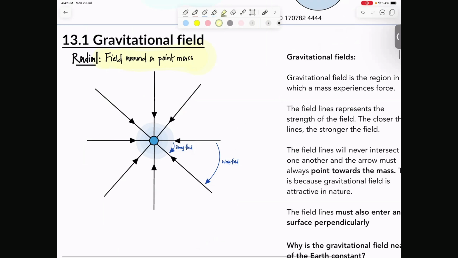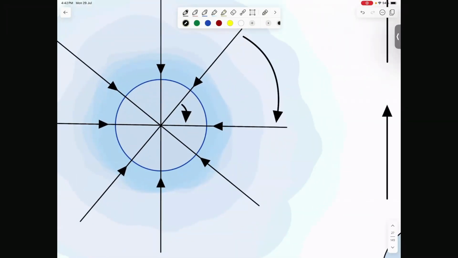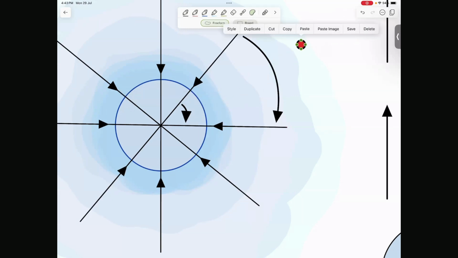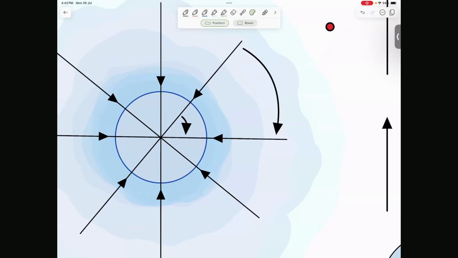If your mass is here, for instance, right, it will experience greater force compared to when the mass is further away, and you can see evidence of that with objects in space. When you're far away from Earth, the force that you experience is much lower compared to when you're getting closer and closer to the Earth.